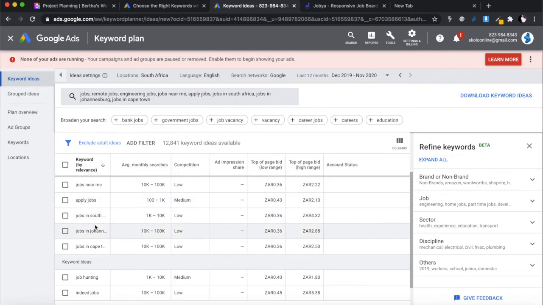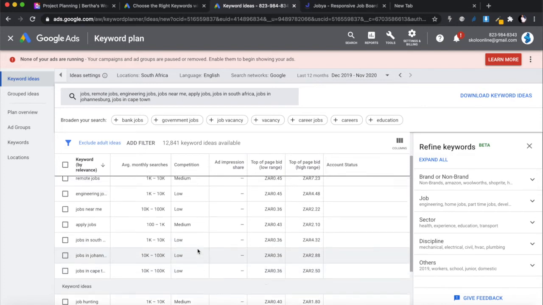keyword planning. You might think from the top of your head, no, I want this to be a nationwide search engine, and therefore I'm going to go for the keyword jobs in South Africa. But actually, when you do the keyword research, you find that jobs in South Africa only has 1,000 to 10,000 average monthly searches, whereas jobs in Johannesburg has a higher monthly search. Even though South Africa is broader, people don't type in jobs in South Africa, they type in jobs in Johannesburg, or they type in jobs in Cape Town. You understand? And the competition is low. So I like these two keywords.